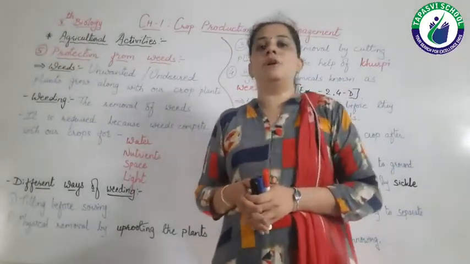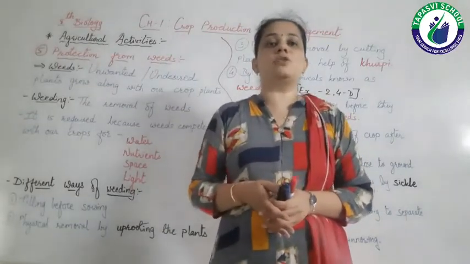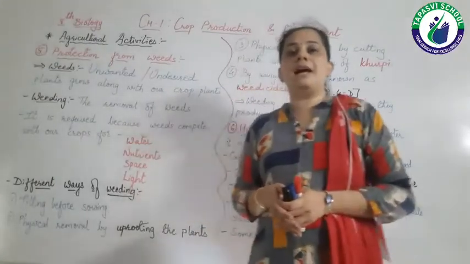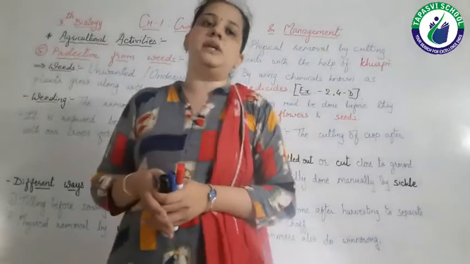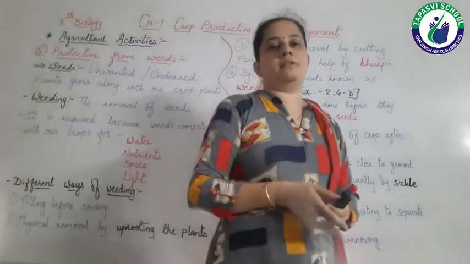So weeds must be removed, and the process of removal of weeds is known as weeding. Okay, so when do we have to remove these weeds? At what time do we have to remove the weeds?